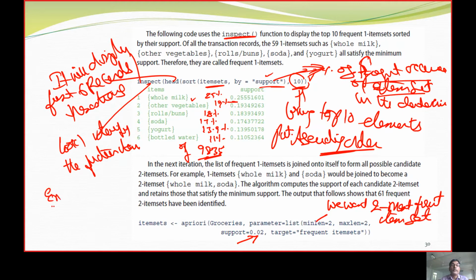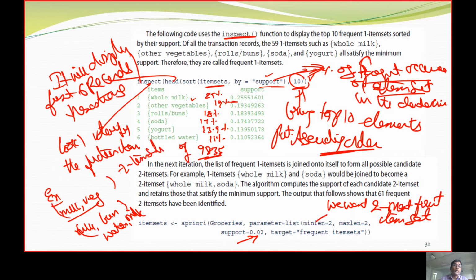So for example, it can be milk and vegetables, or milk and bun, or I can say water and milk. So two items. So we call these two item sets.